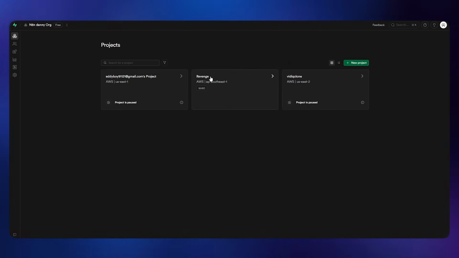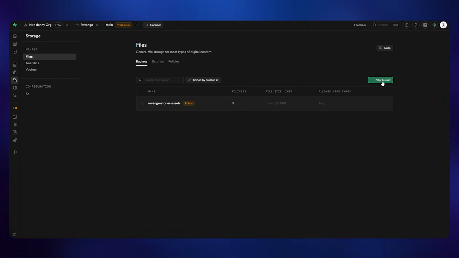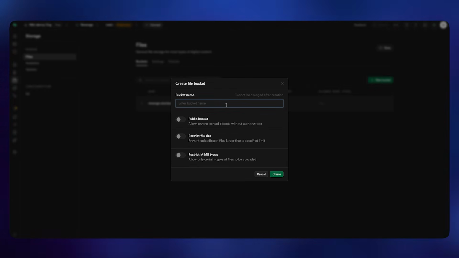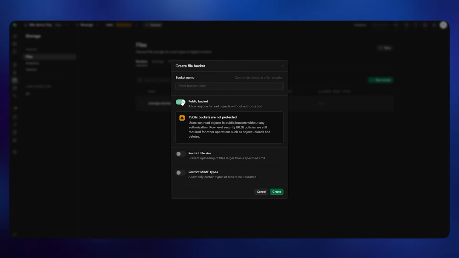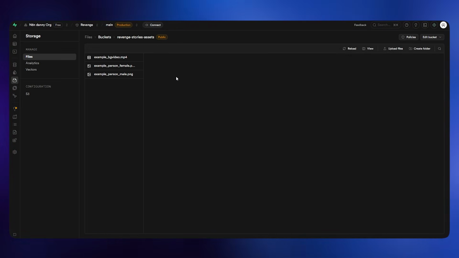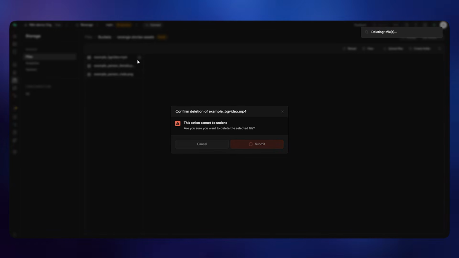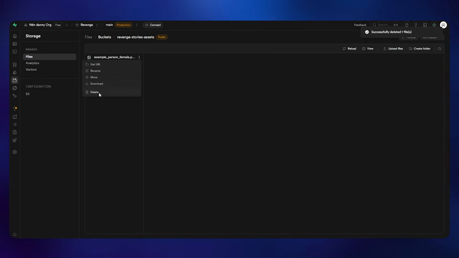Once you're inside the project, then you go to the storage, and then you click on new bucket. Write any name on the bucket here, but make sure the public option is turned on. And then you just go and create this bucket, and it's going to create this bucket where you can keep all of the files. So I already have some sample videos in here that I just showed you, but I'm going to go ahead and delete all of these things. We can just go ahead and upload all the new things.